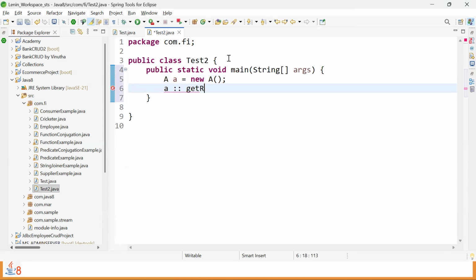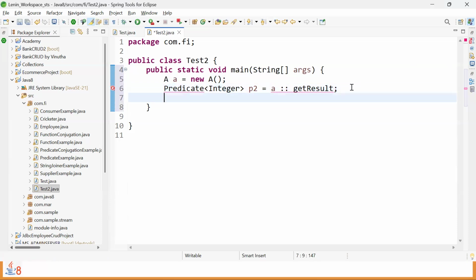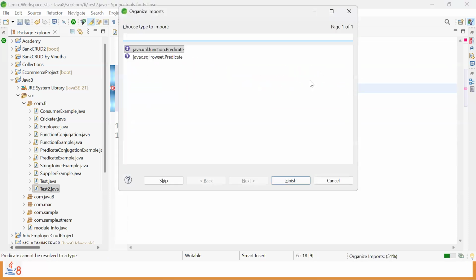Then go for get result after calling and then followed by no arguments, only the end of the statement. Use with the predefined function interface called predicate with integer type and then followed by some predicate reference of programmer choice. And by using this predicate reference, we have to call control shift O for imports.